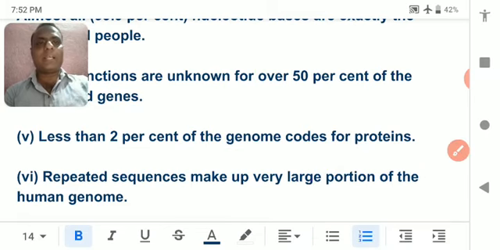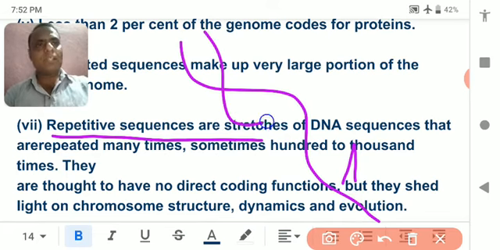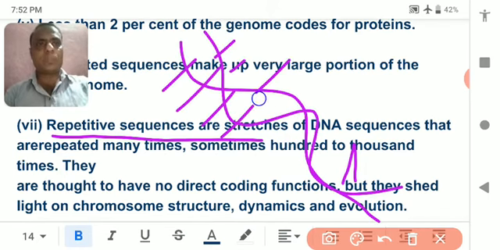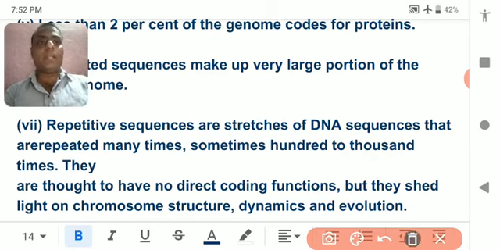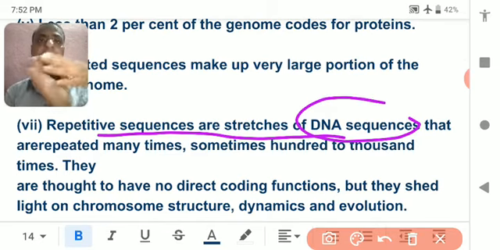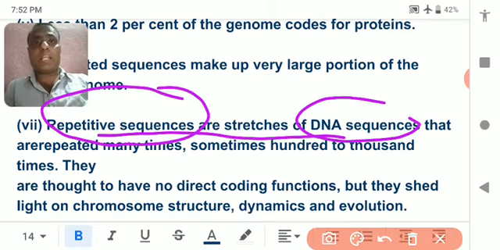So the repeated sequence, sorry. The repetitive sequence means repeating. I already told you there are so many in the last class. There are so many nucleotides that repeat many times. So the repetitive sequences are stretches of DNA sequence. Means DNA has been made long due to repetitive sequences. Although these repetitive sequences are not very necessary, it is thought that they make up the main component of DNA. Just read it.